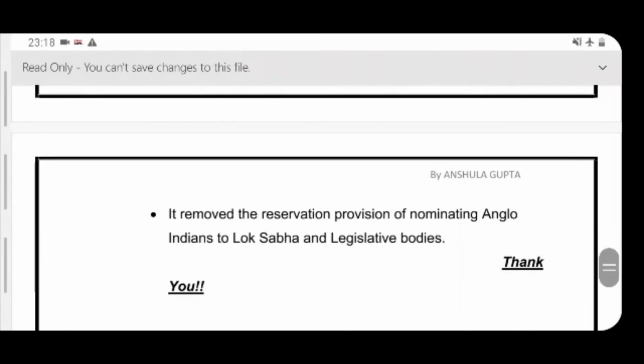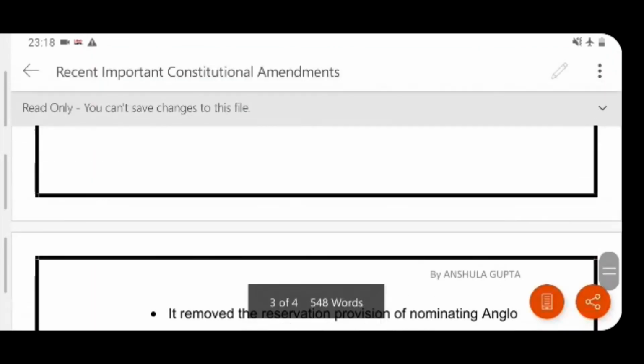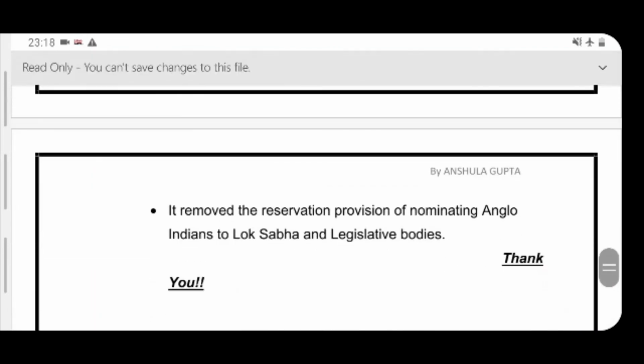And also it removed the reservation provision of nominating Anglo-Indians. You very well know, 2 Anglo-Indians, if they are not well represented in the Lok Sabha, are nominated by the President. So 2 are nominated to the Lok Sabha and 1 to the legislative body. So this reservation provision has been removed by the 104th Constitutional Amendment Act.